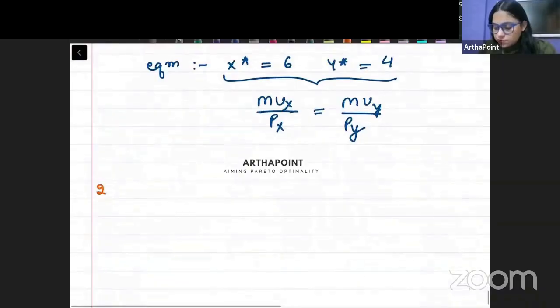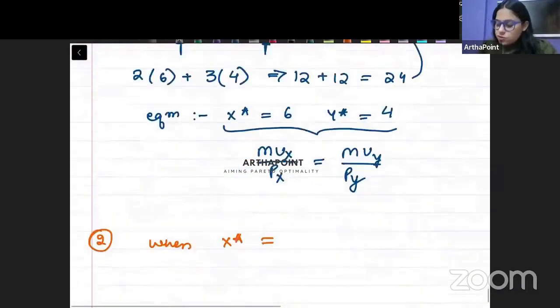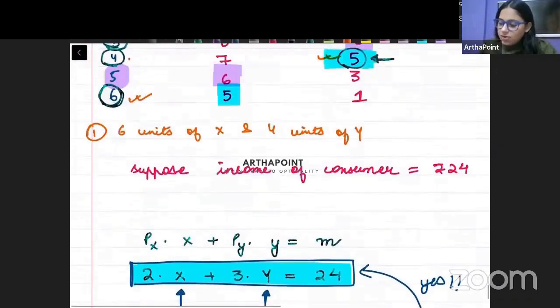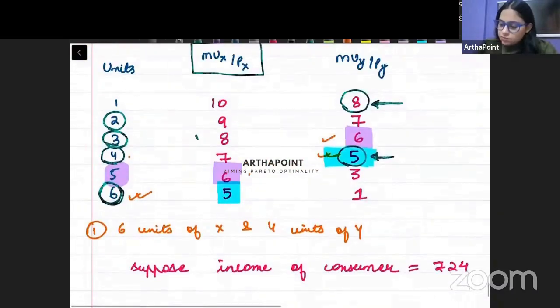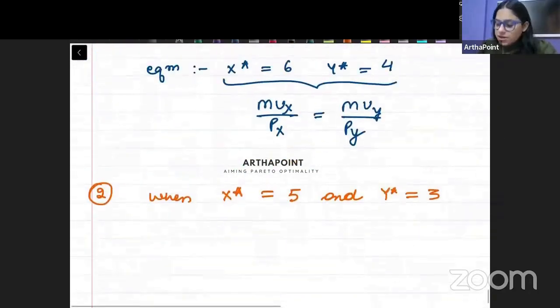Case 2. When the consumer consumes how many units of X? 5 units of X and how many units of Y? 3 units of Y. देखो, 3 units of Y. What will be your budget line?